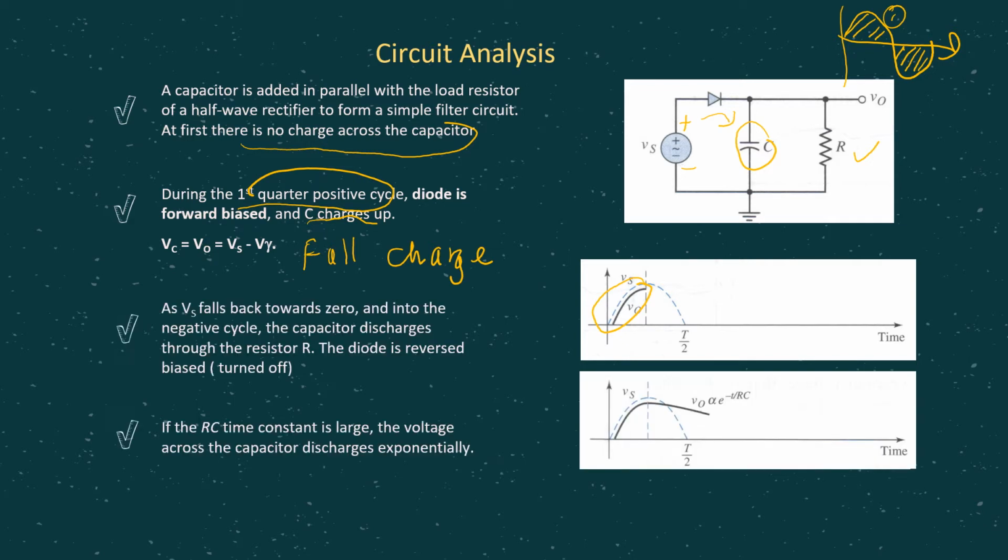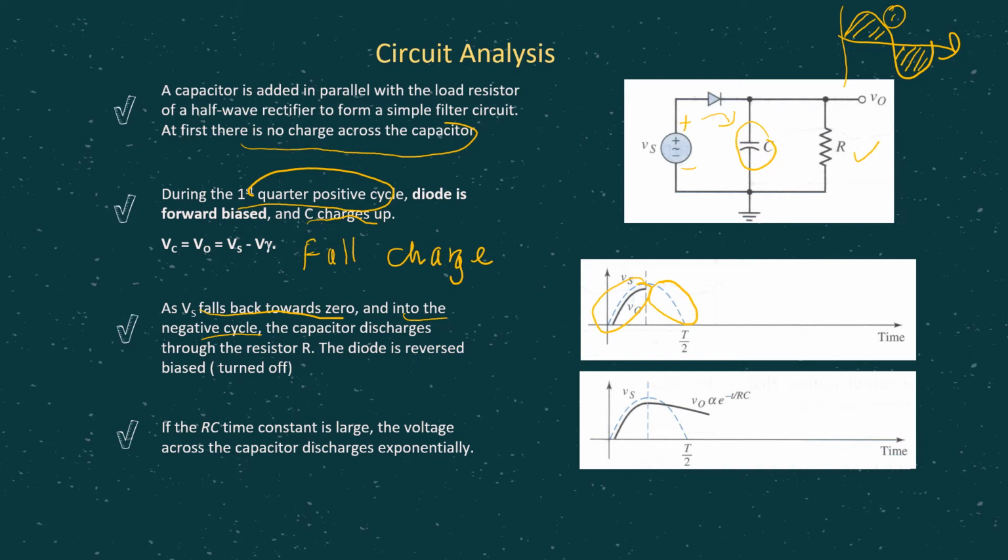Now we consider the next portion of the positive half cycle, because as Vs falls back towards 0, from the maximum value it goes down to 0, and even into the negative cycle, what will happen at that time? The diode will be reverse biased. Why?